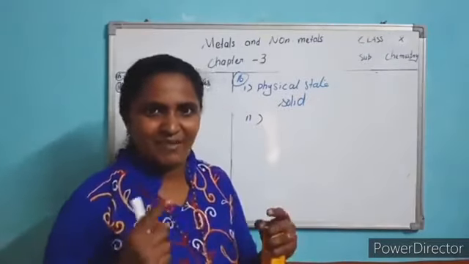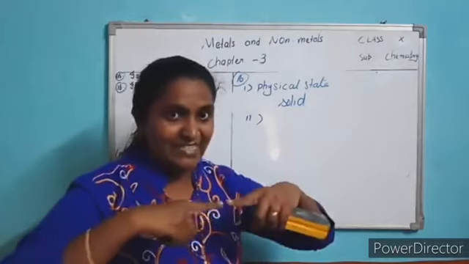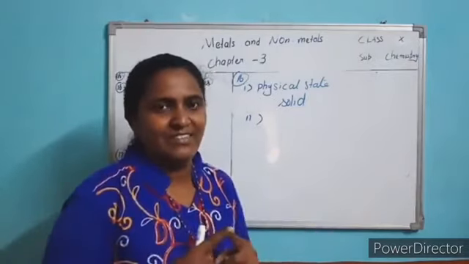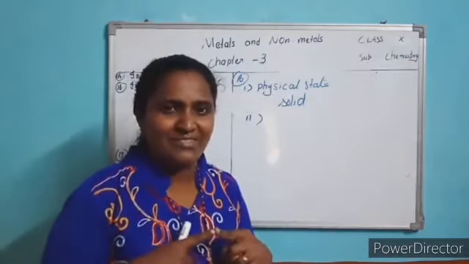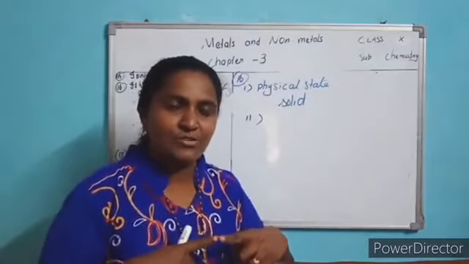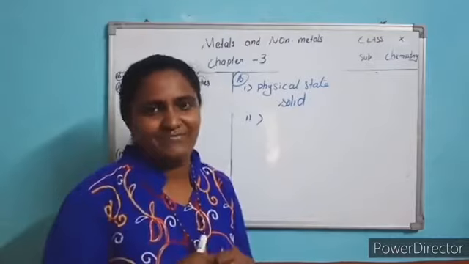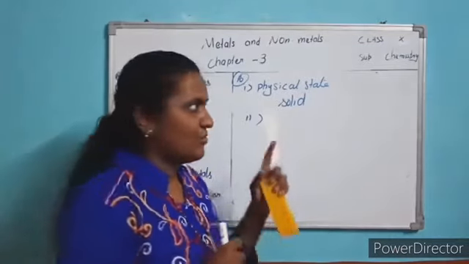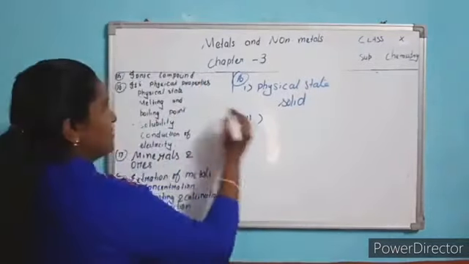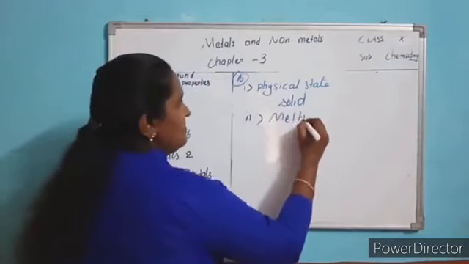Na plus and Cl minus, plus and minus attract. That attraction is called electrostatic force. Because the magnitude of force is very strong, it is not easy to break the bond. Understood? So what is the second question? Melting and boiling.